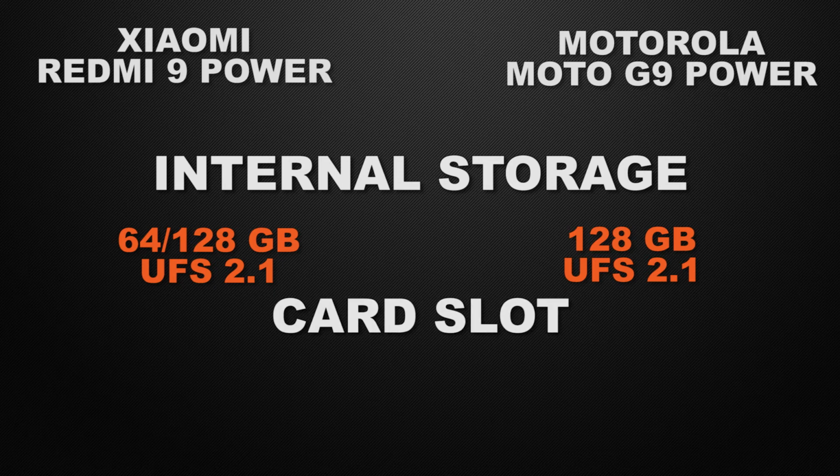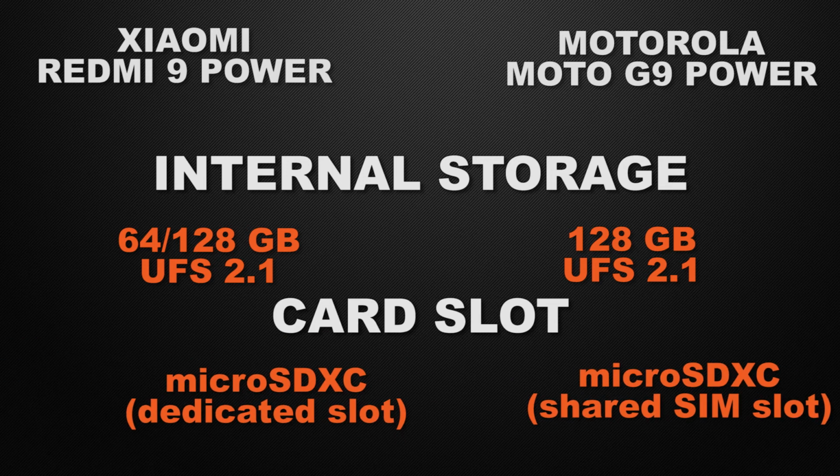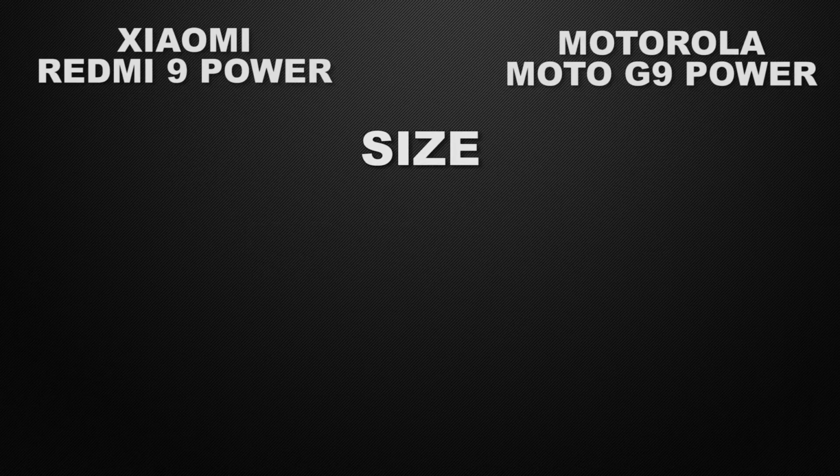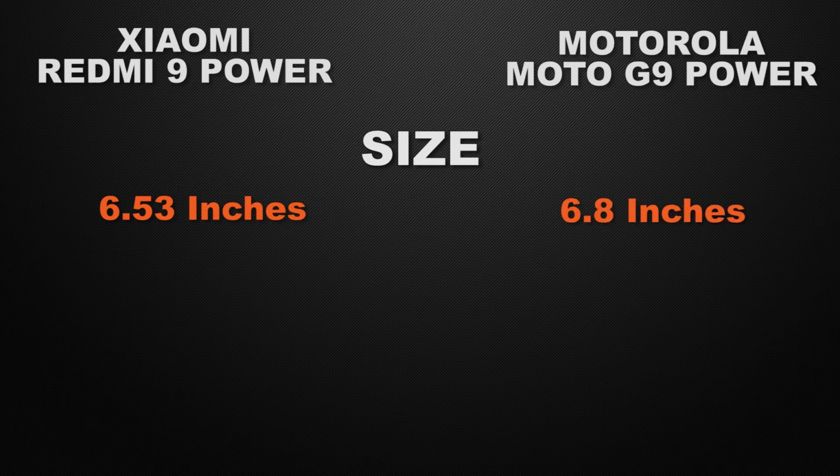Let's talk about the external storage of the devices. Both of the devices come with dedicated micro SD card slot option. So it's a tie here. Moving to the display of the devices. Let's talk about the screen size of the devices. 9 Power have 6.53 inches of display. In the other hand, G9 Power have 6.8 inches of display. So clearly the winner in this segment is G9 Power because it have bigger display size.